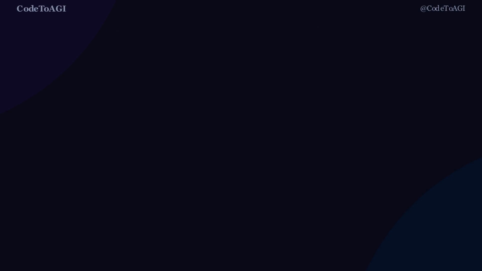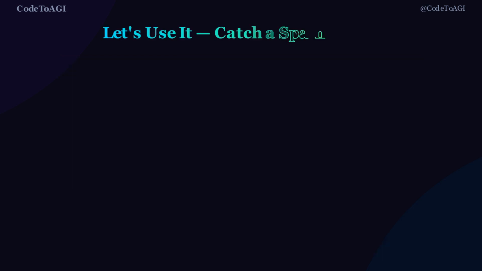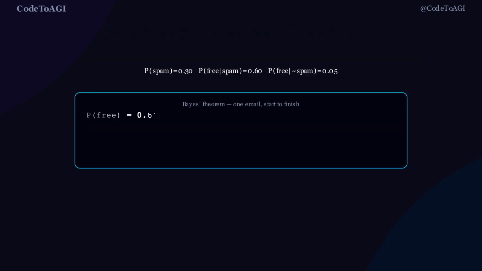Let's lock in the mental model before we move on. Probability: how likely something is, a number between 0 and 1. Mean and variance: the center of your data and how spread out it is. Standard deviation: variance, back in real units you can actually reason about. Bayes' theorem: updating a belief the instant new evidence shows up. That's genuinely the whole toolkit. You now have both halves.